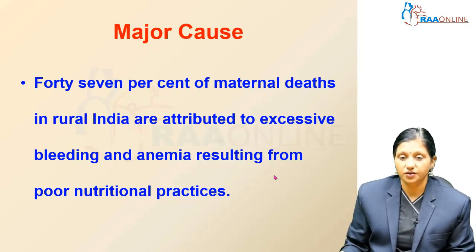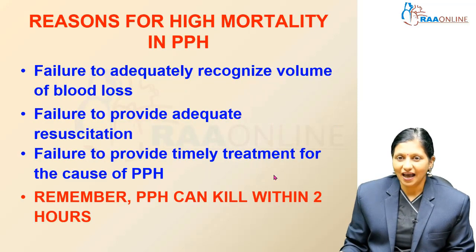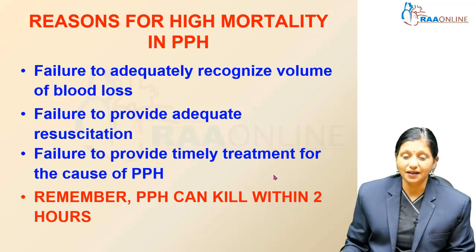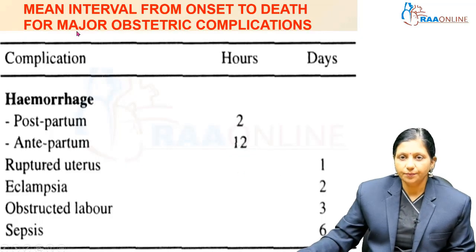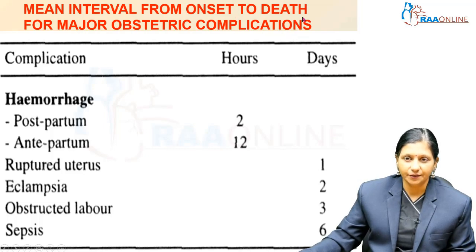47% of maternal deaths in rural India are attributed to excessive bleeding and anemia resulting from poor nutritional practices. The reason for high mortality in PPH is that we fail to adequately recognize the volume of blood loss, we fail to provide adequate resuscitation to the mothers, and we fail to provide timely treatment for the cause of PPH. Remember that PPH can kill within 2 hours of its onset. If we look at the mean interval from onset of the problem to death, postpartum hemorrhage leads to death in 2 hours.